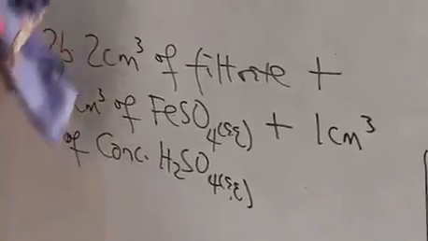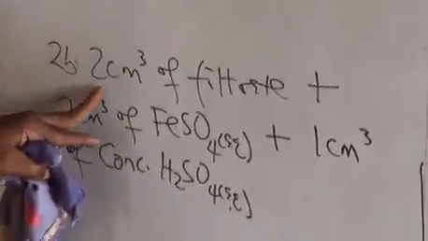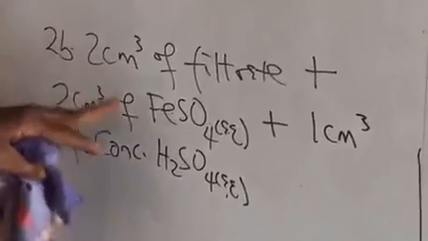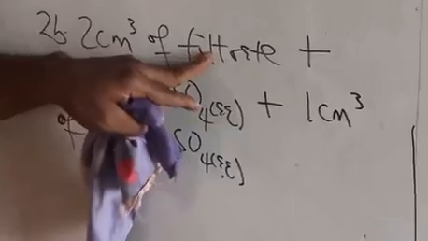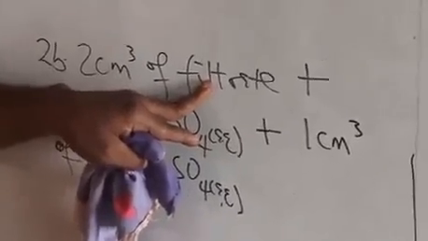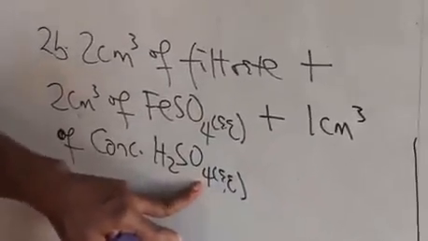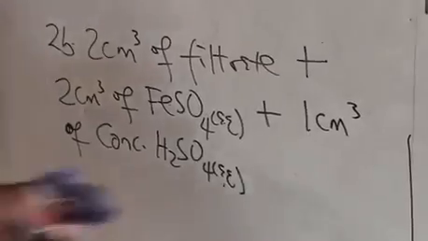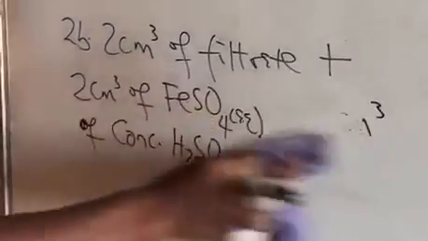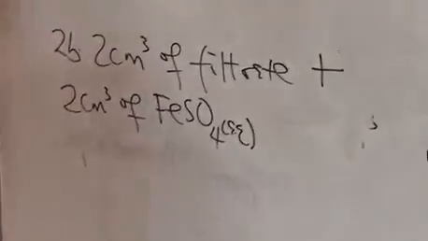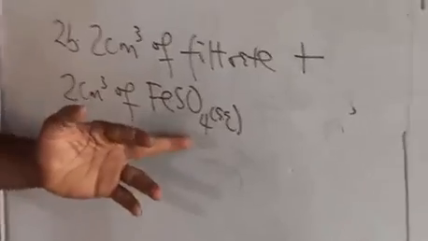On the test column, we're going to make some changes here. Because when we added the iron sulfate to the filtrate, there was an observation: a green solution. And when we added the H2SO4, we had a different observation. So we're going to write plus 1 cm³ of H2SO4. First of all, report what we observed when we added iron sulfate.